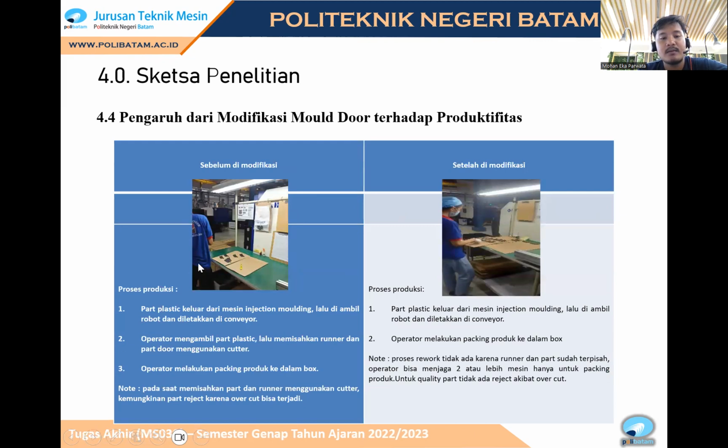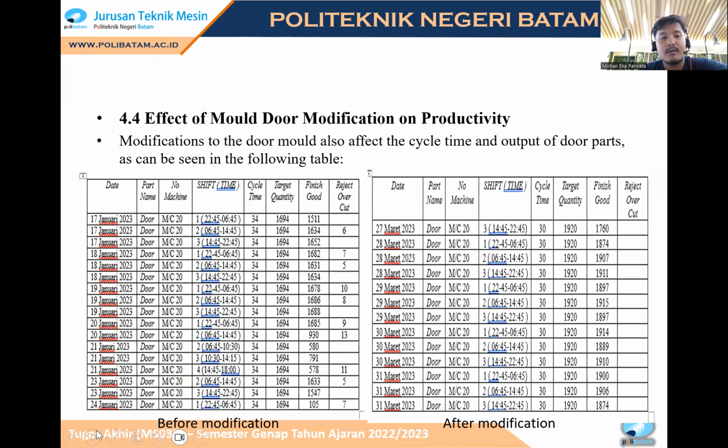Before modification, the operator must rework. After modification, the operator just packages. This is the effect before modification and the effect after modification.